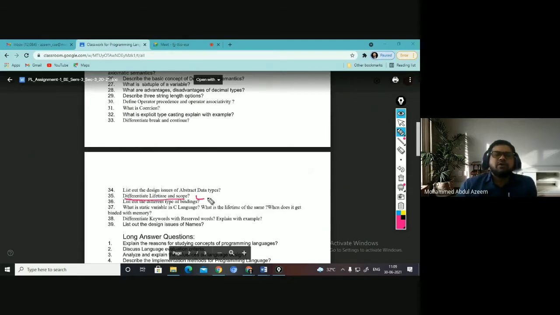So this is one important question. List out different types of bindings: early binding and late binding. What are they? When will the early binding happen? When the memory is binded to that variable during the compile time, before runtime.